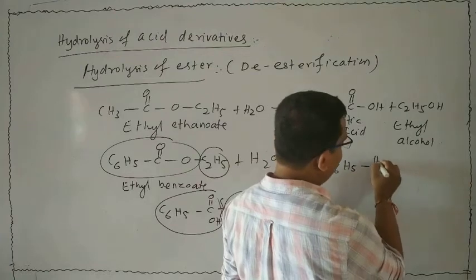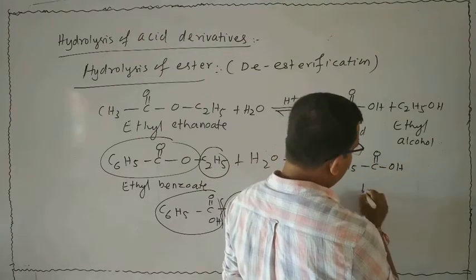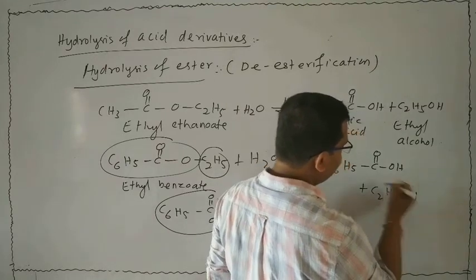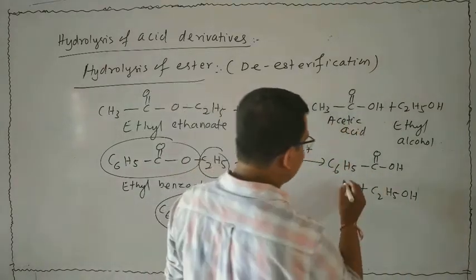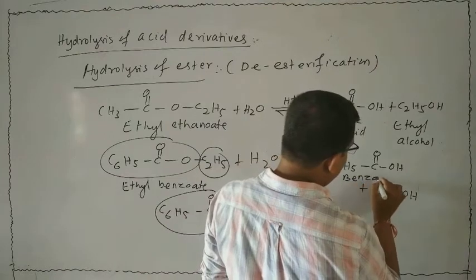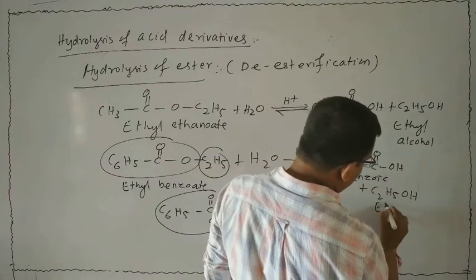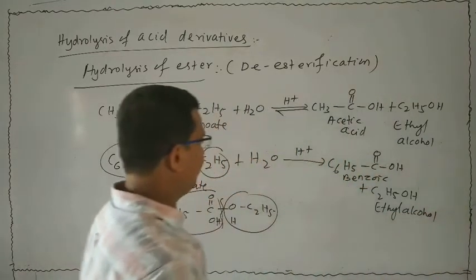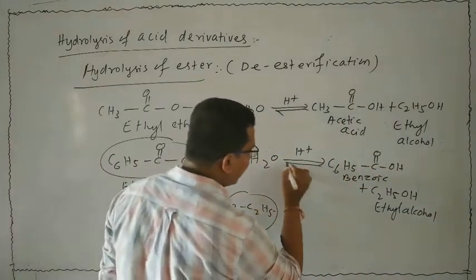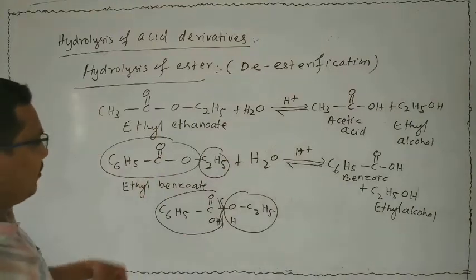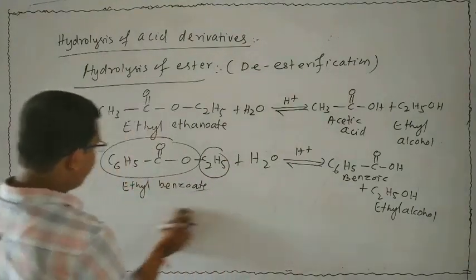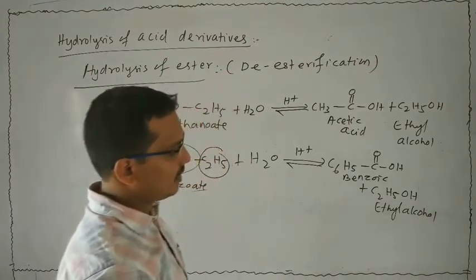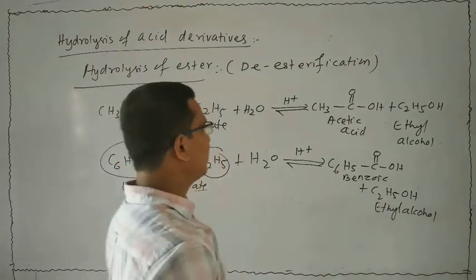C6H5-C(=O)-OH, then another is C2H5OH. The name of this compound is benzoic acid, and this is ethyl alcohol. It is bound to give the reversible sign. Then what will be the statement? When ethyl benzoate undergoes acid hydrolysis, then benzoic acid and ethyl alcohol are formed.